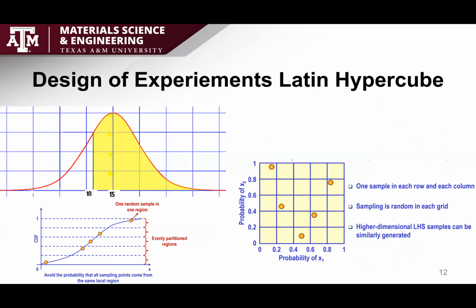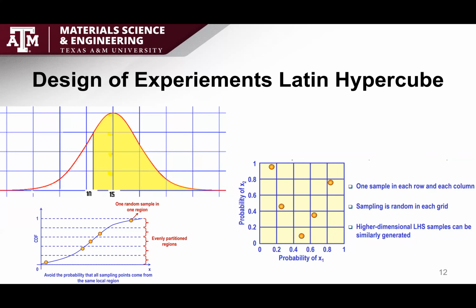So we incorporated something called Design of Experiments into this GUI or user interface. The Design of Experiments utilizes a technique called Latin Hypercube sampling. It uses a normal distribution curve aligned with the data ranges that a user provided, as shown in that picture on the top there on the left-hand side. Then, based on the number of samples you want to create, or the number of experiments you want to conduct, the distribution is divided into evenly partitioned regions, as the bottom left image indicates. Then from each region, we can select a point for each sample. We can then repeat this process for each variable of interest, as the grid on the bottom right shows.